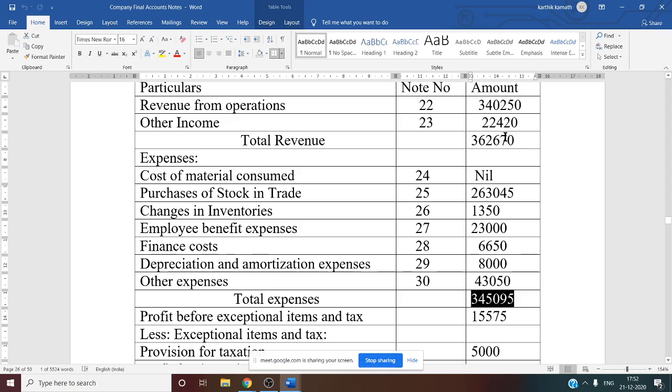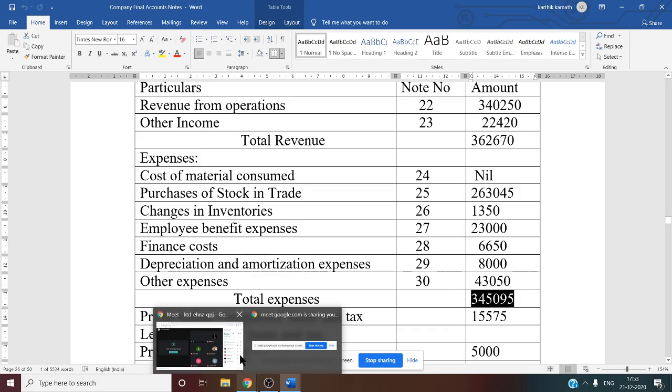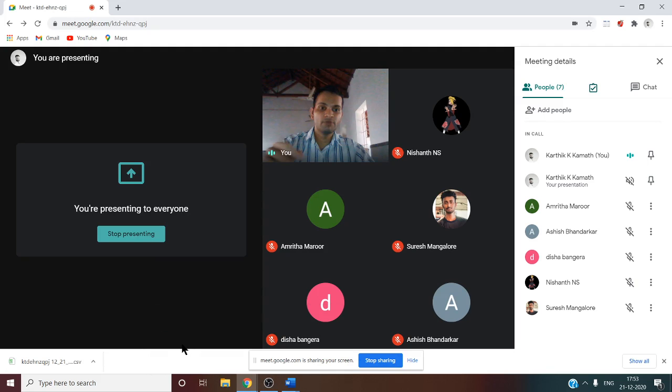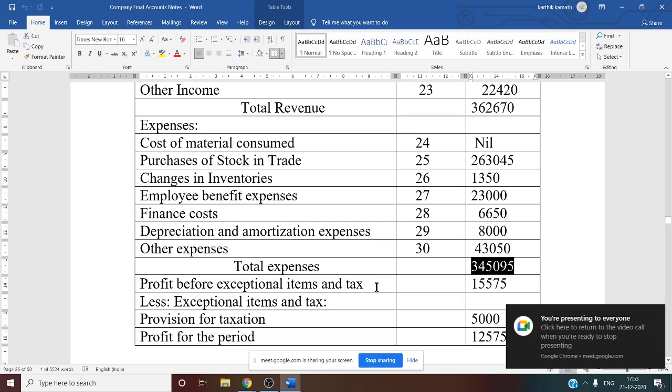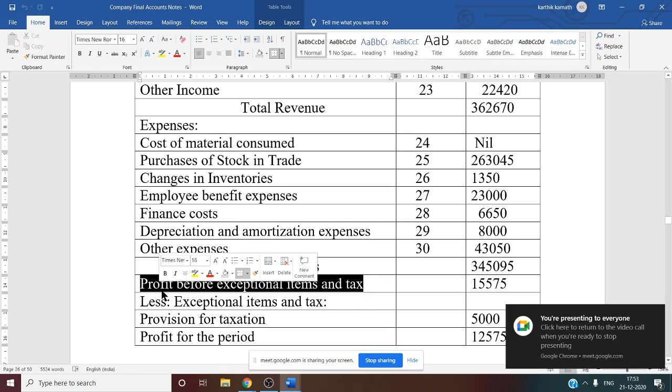So now we have total revenue, that is 3,62,670. Total expenses 3,45,095. Here our total revenue is more than the total expenses. Whenever revenue is more than the total expenses, we know that there is a profit, isn't it? So whenever there is a profit, now you see the next one we have to write, profit before exceptional item and taxes.